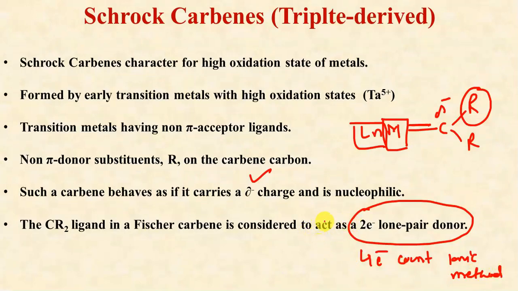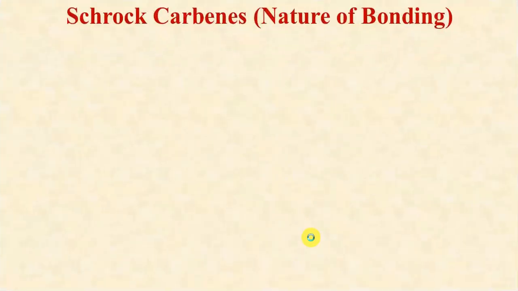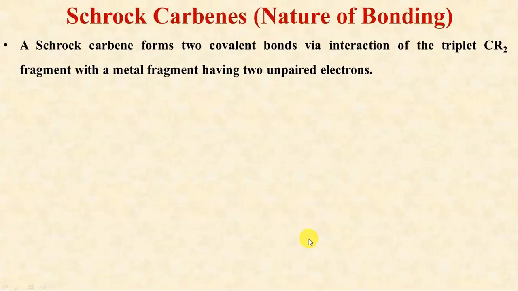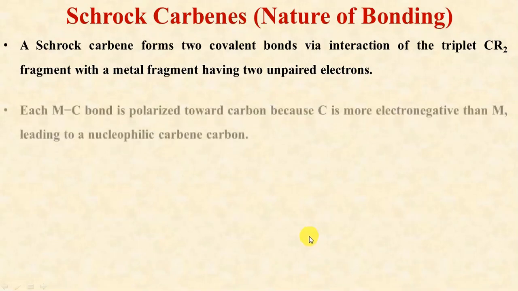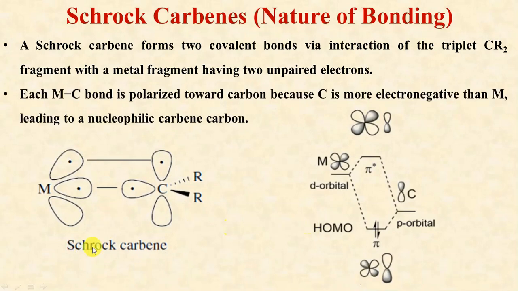So these were the basic details in comparison to the Fischer carbenes. So how is the bonding occurring in the case of Schrock carbenes? A Schrock carbene forms 2 covalent bonds by the interaction of a triplet CR2 fragment with a metal fragment having 2 unpaired electrons, and this is very interesting. You can see here, in this case we should have 2 electrons present in 2 different metal d orbitals. So there is formation of a sigma bond and a pi bond by the sharing of electrons, a single unpaired electron of the metal with an unpaired electron of carbon. Okay? In this way we will get this pi bond also.